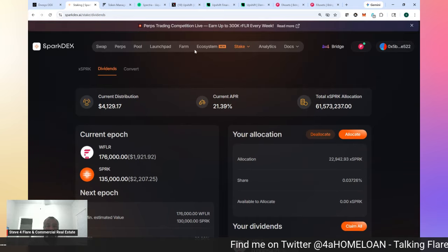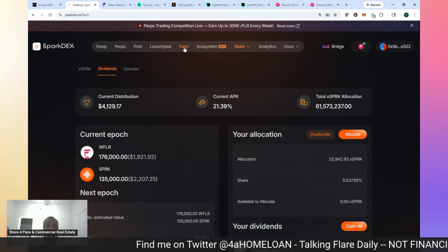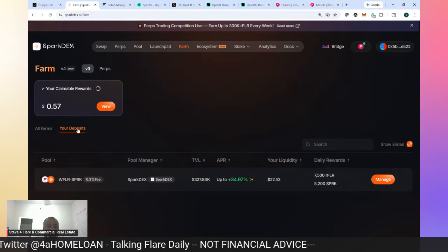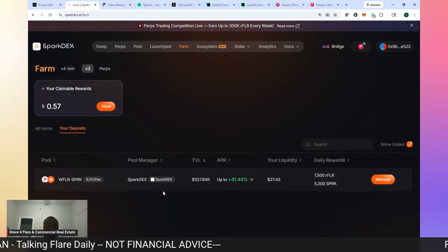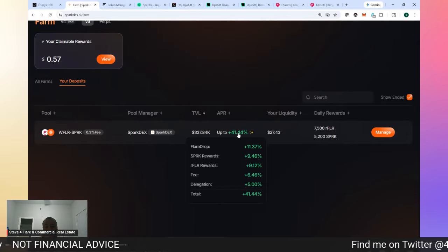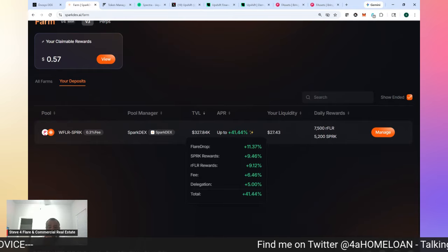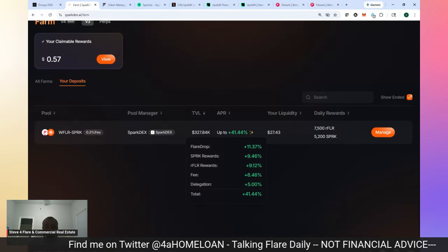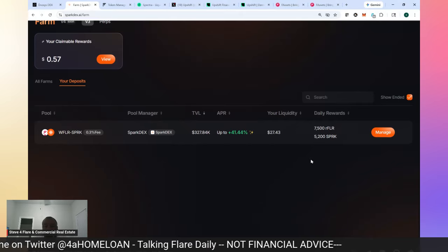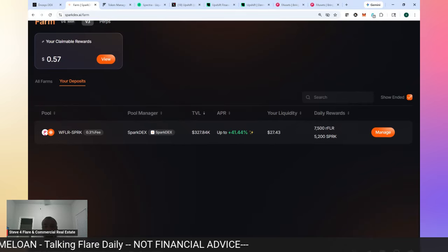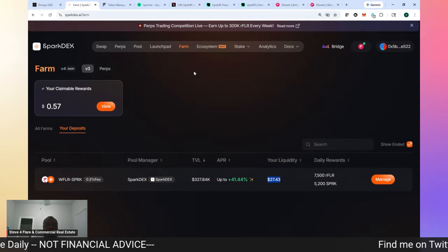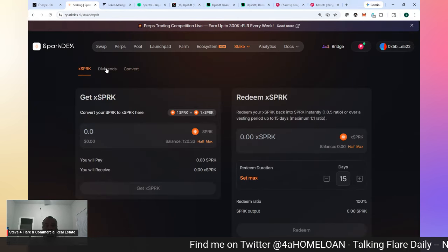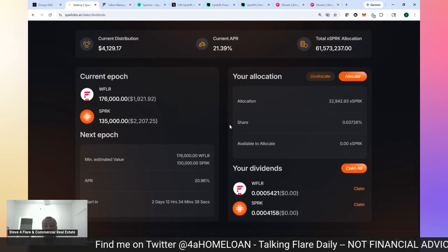All right, so if you go over to farm, you'll see where I'm already participating in the SPRK, FLR SPRK LP pool. It's paying me 41%. It's paying me with the Flare drops, of course, Spark rewards, RFLR rewards 9%, fees, and then delegation for 41%. So I've already got a little bag in here. This $27 all came from what I just showed you. All I did is take some of those and circle right back into an LP pair. So now I've got a double position.